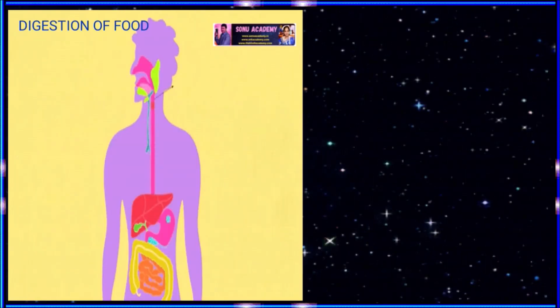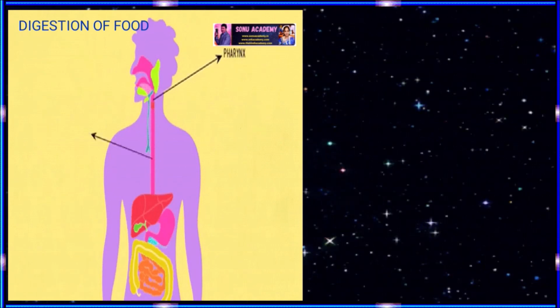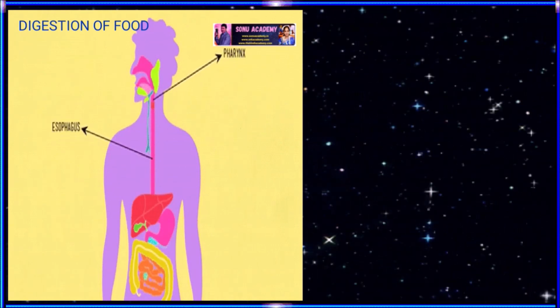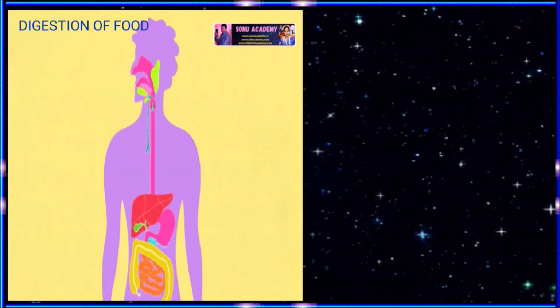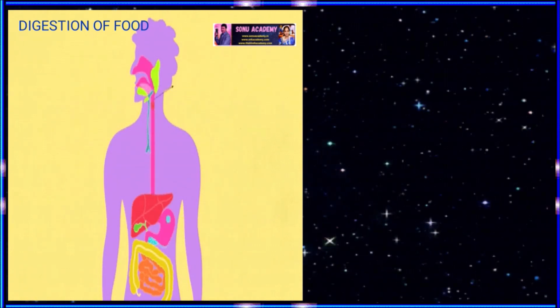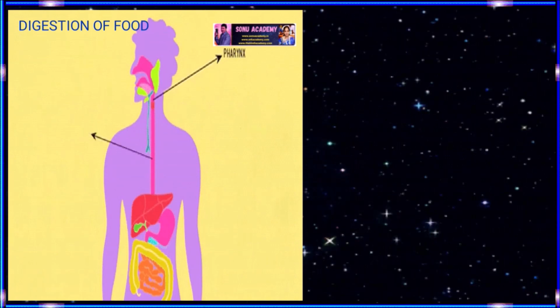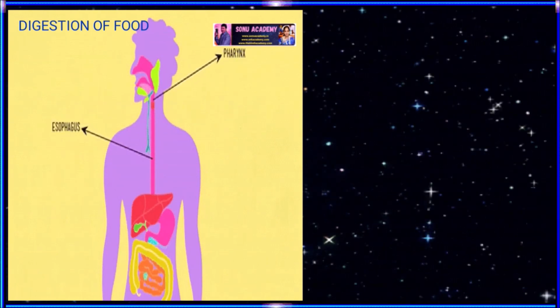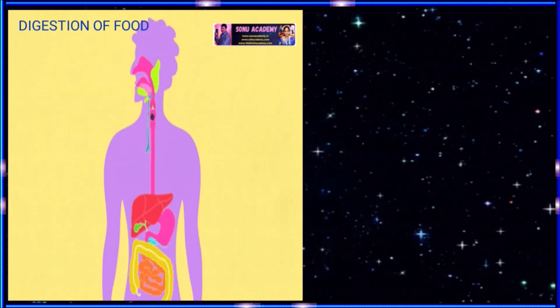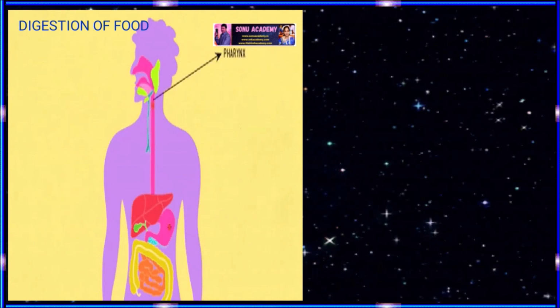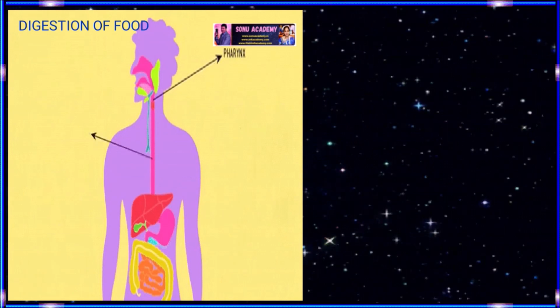Children, now let us discuss the digestion of food. The process of digestion involves two processes, mechanical and chemical. Let us see what mechanical digestion is. Mechanical digestion is the breakdown of food into much simpler compounds by the process of mastication, insalivation, and lastly by the peristaltic movement of the wall of the alimentary canal.